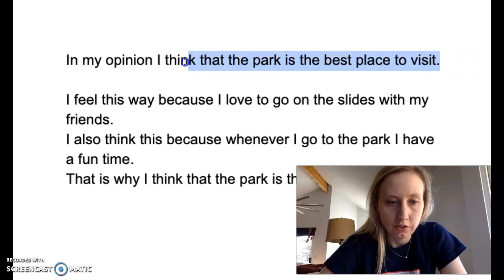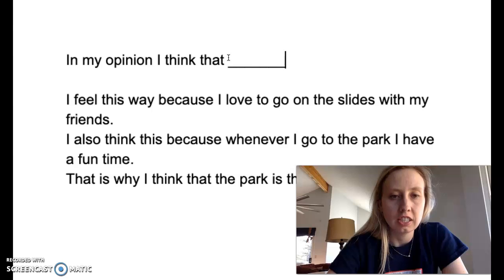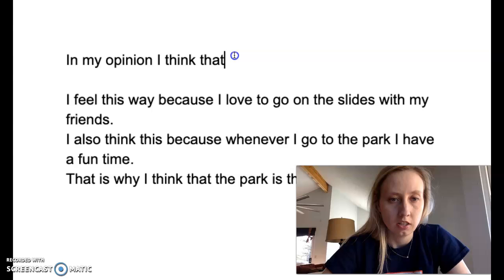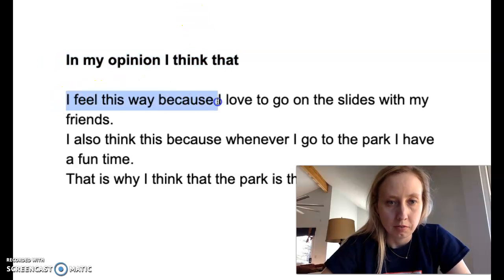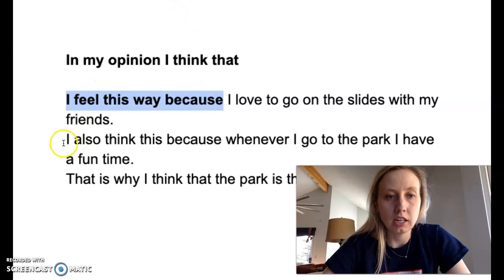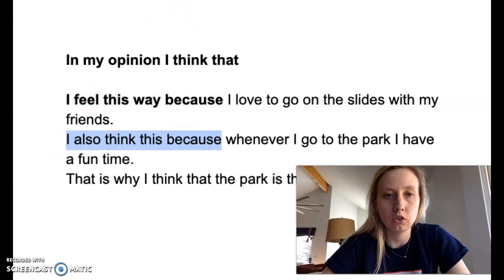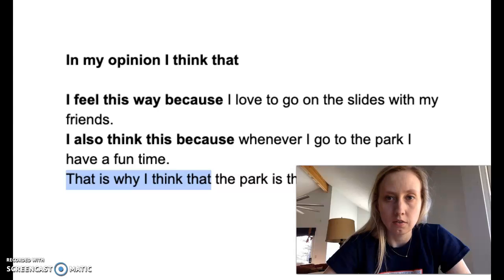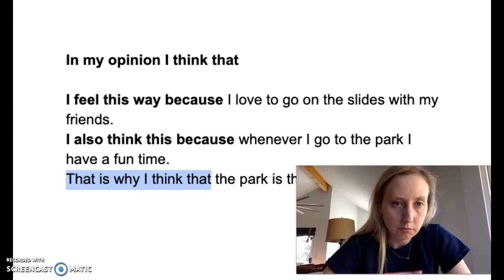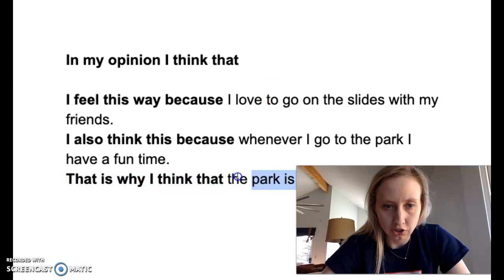So we're going to do a few more examples. Just like in the past, I'm trying to help you learn that. So this is my sentence stem. I'm going to put it in bold. So you need to memorize these sentence stems. There are only 4 to memorize, so I know you can continue to work on that. So really quickly, I'm going to erase this and let's do another example.